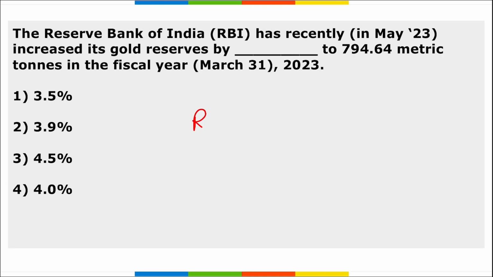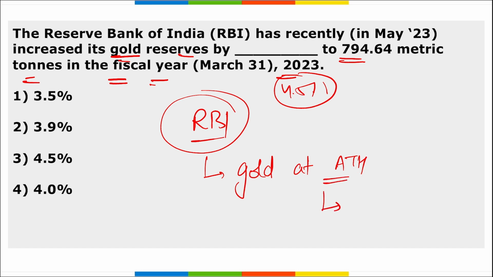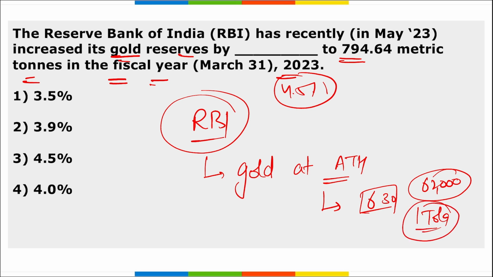Next, RBI has recently increased its gold reserves by 4.5% to almost 794.64 metric tons in the fiscal year 23. Remember, the price of gold is at an all-time high, right? It is trading at almost 63,000. Yesterday I checked, it was almost 62,000 for 1 tola, that we say, which is 10 grams. So the correct option here is option 3.